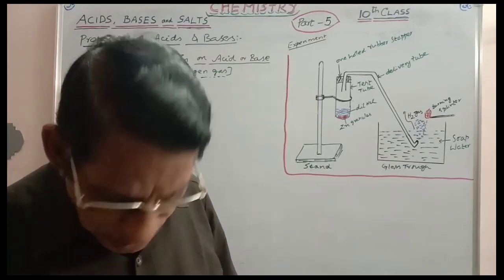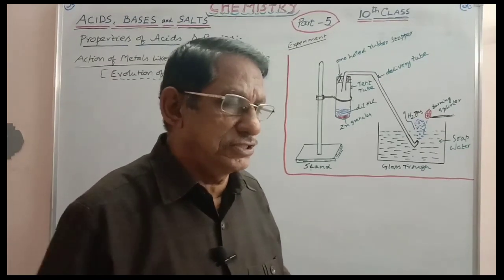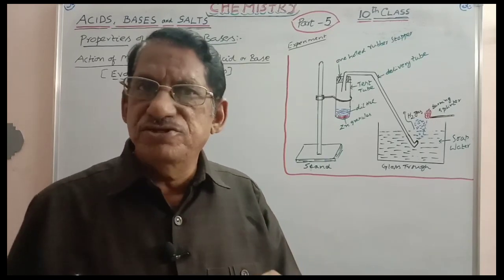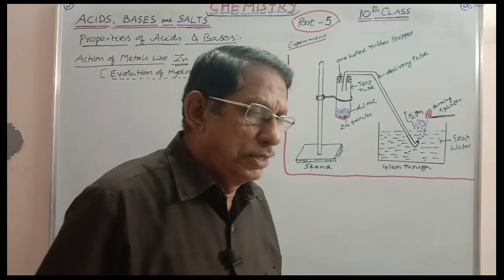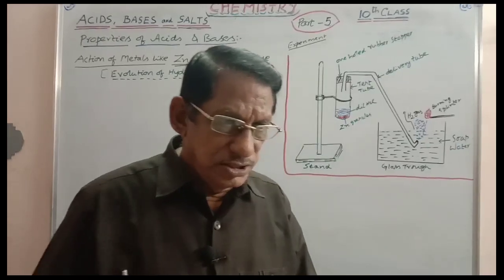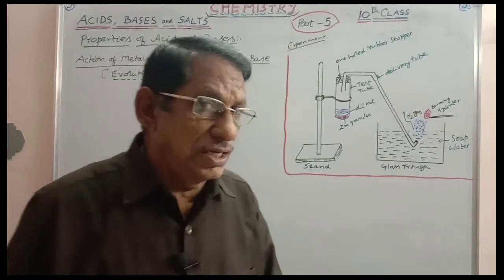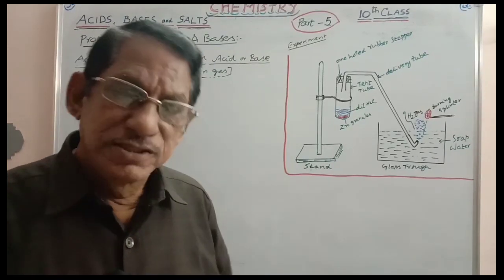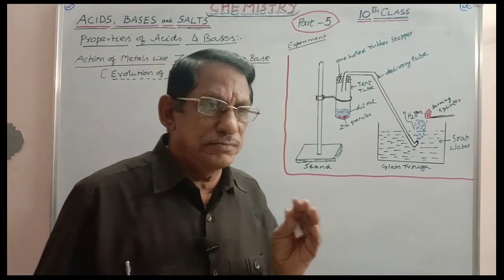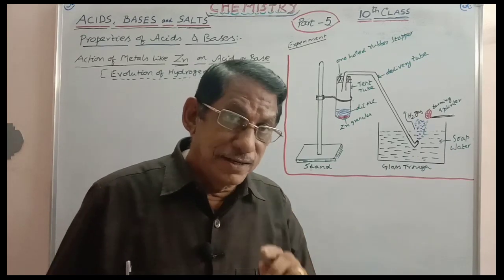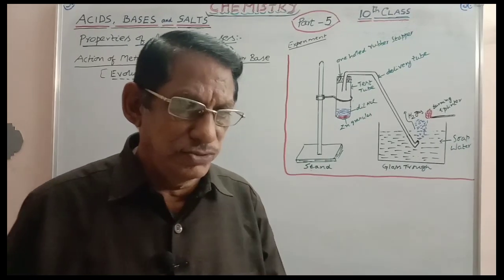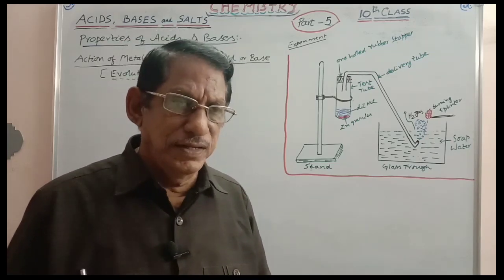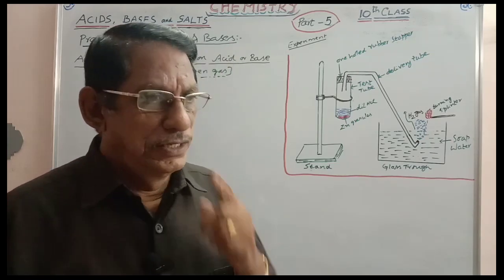Let us study the conditions under which the evolution of hydrogen takes place when metal is treated with acid or base. First of all, as mentioned in your syllabus, we are taking the action of zinc on dilute HCl. Similarly, the action of zinc on a base like concentrated NaOH. These two are given in our book. Apart from that, we can take other metals, other bases and other acids also. Let us consider all these.